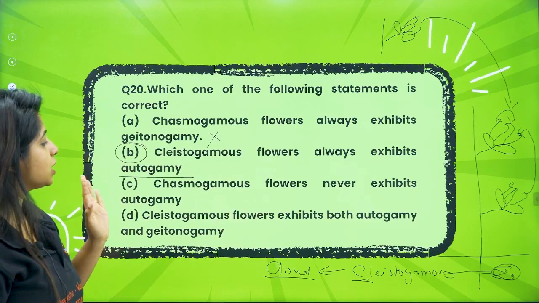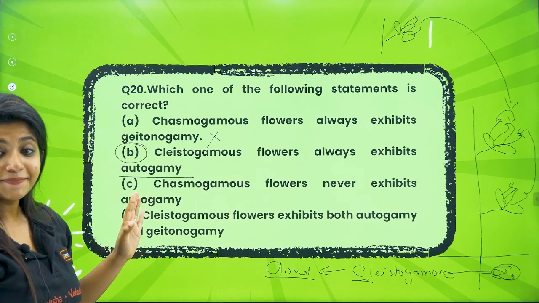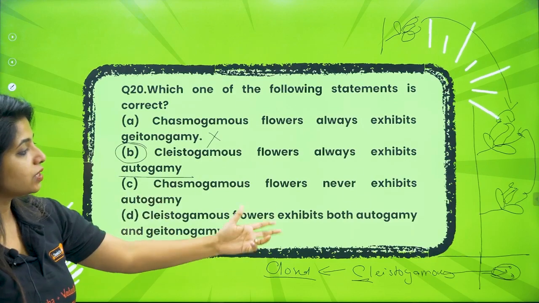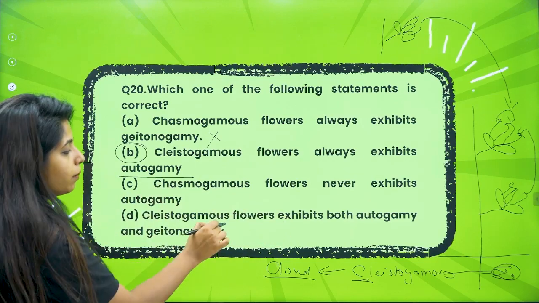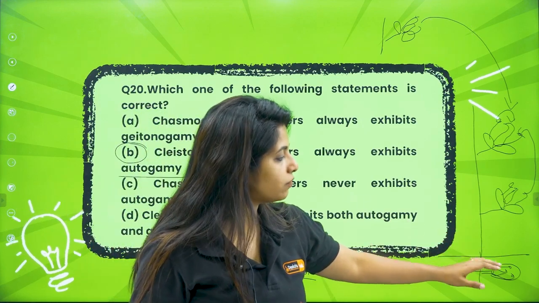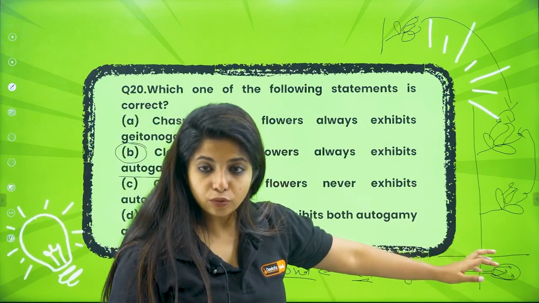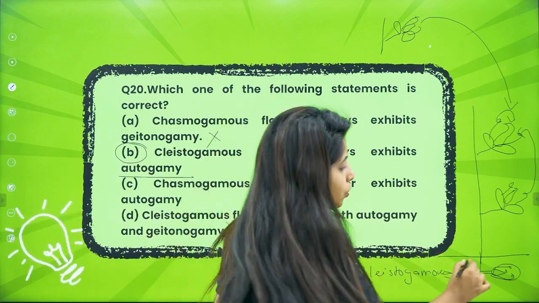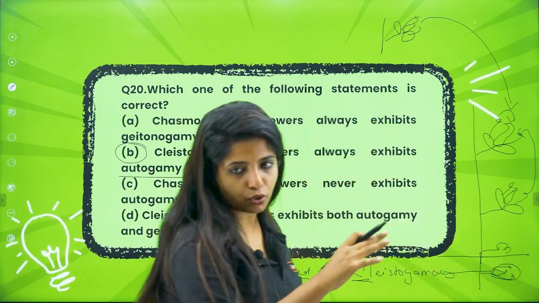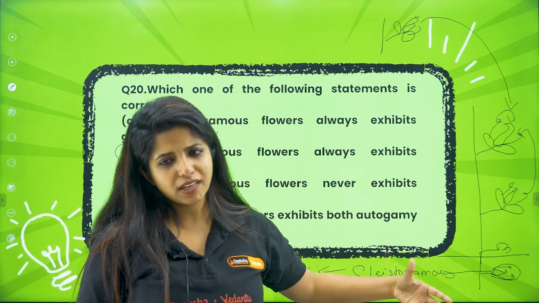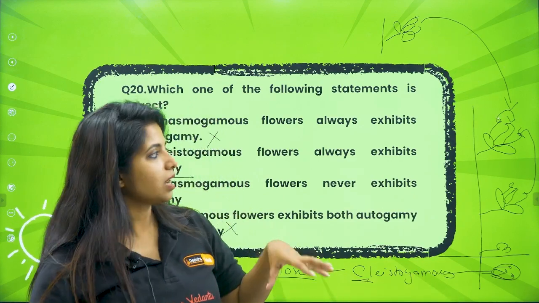Chasmogamous flowers never exhibit autogamy. They can, if they have both the sexes out there. Cleistogamous flowers exhibit both autogamy and geitonogamy. No, it's closed. And always remember one more point. Cleistogamous flowers are mostly within the roots. You will find them towards the root region, that is within the soil, or just above the soil. So rhizomes or the root is where you find the cleistogamous flowers, because anyway they don't need a pollinating agent, so they can be inside.